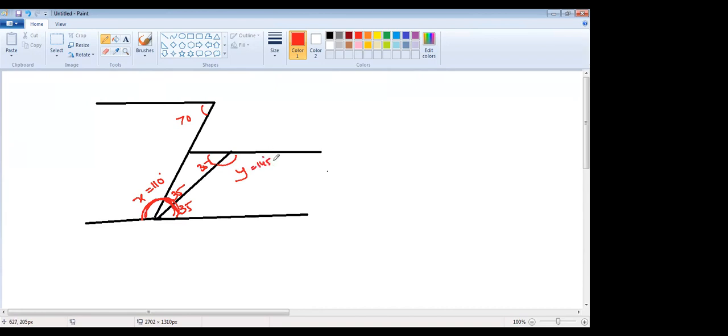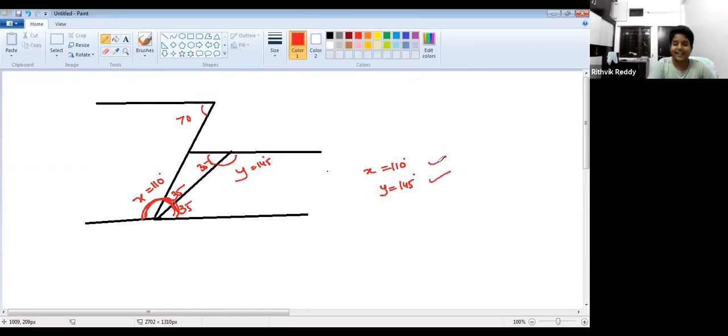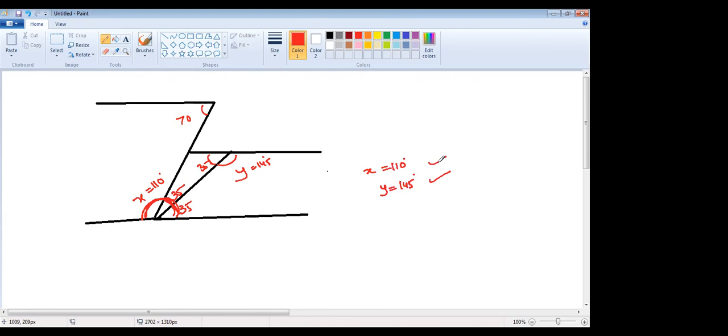Yeah, ma'am, 145. So what is the question here? The question is you need to find the values of x and y. x equals 110, y equals 145. Any doubt here? No, ma'am. Raghav, any doubt here? No, ma'am, no doubt.